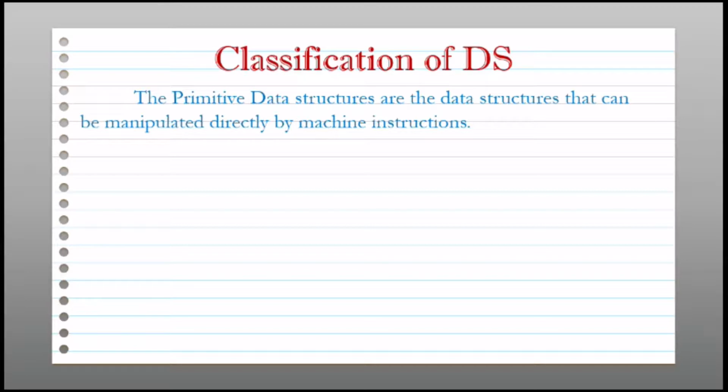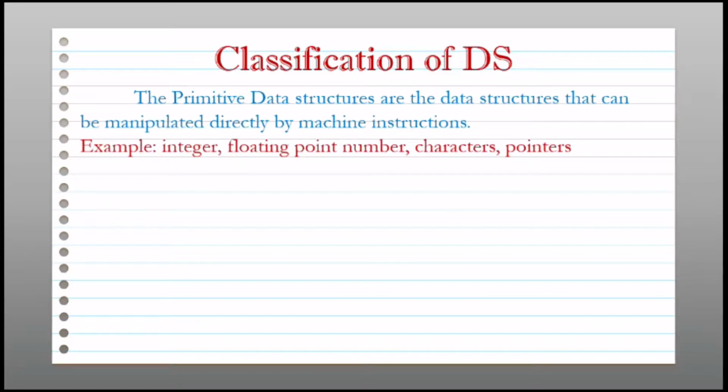So these primitive data structures are directly handled by machine. That means these types are already built in machines. So these are the various types, that is integer, floating point number, characters, pointer. So these are the examples of primitive data structures.